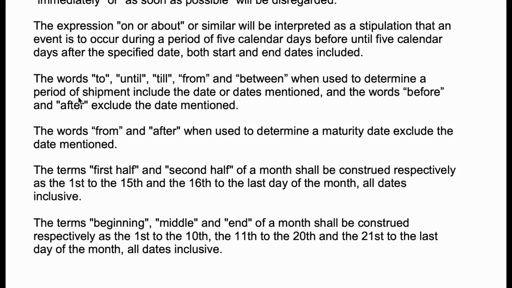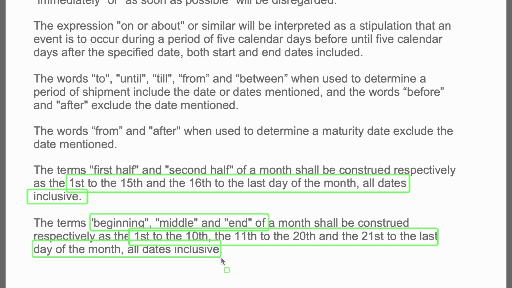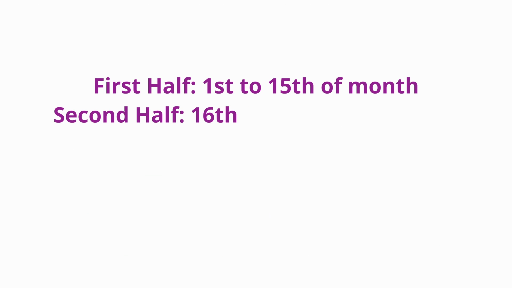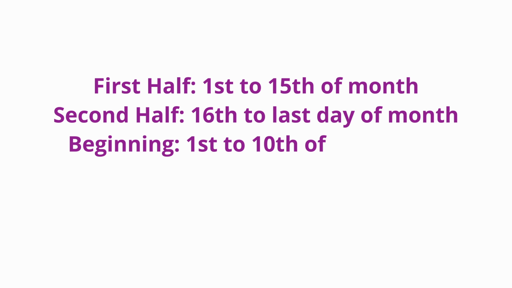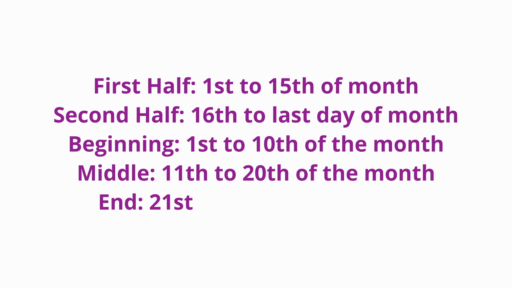Hope it is clear. Next one is the terms "first half" and "second half" of a month shall be construed respectively as the 1st to 15th and 16th to last day of the month, all dates inclusive. Similarly, the terms "beginning," "middle" and "end" of a month shall be construed respectively as the 1st to 10th, 11th to 20th and 21st to last day of month, all dates inclusive. This is simple. First half means 1st to 15th, second half means 16th to last day of month, and beginning means 1st to 10th, middle means 11th to 20th and end means 21st to last day of month.